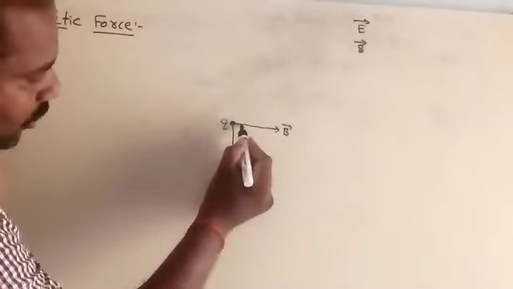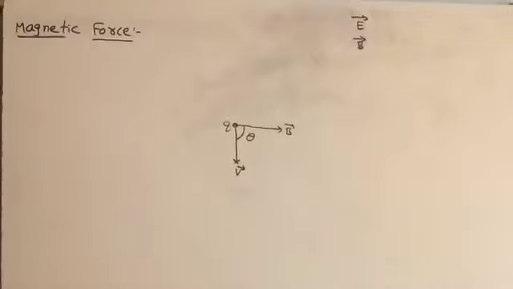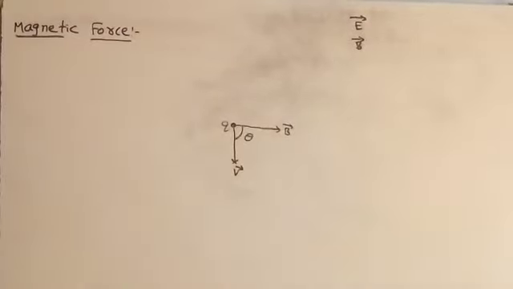The angle between the velocity vector V bar and the magnetic field vector B bar is theta. In such a condition, this charged particle will definitely experience a force because of this magnetic field.